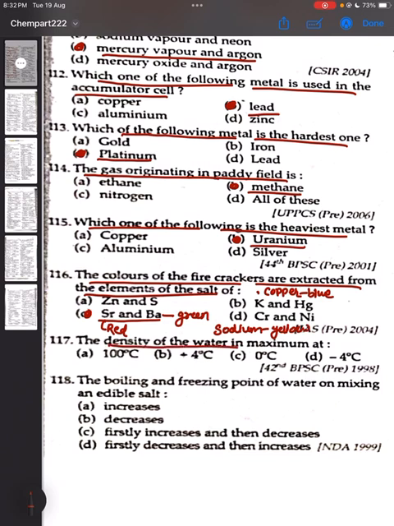117, the density of water is maximum at positive 4 degrees Celsius.